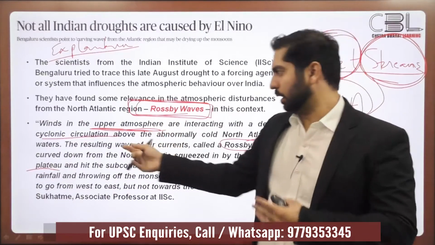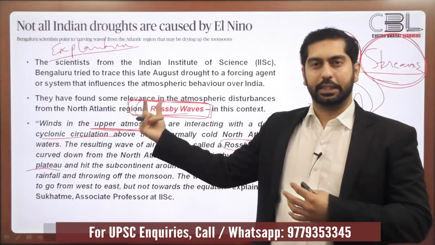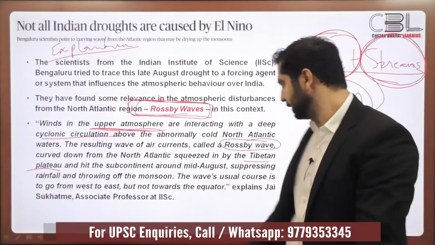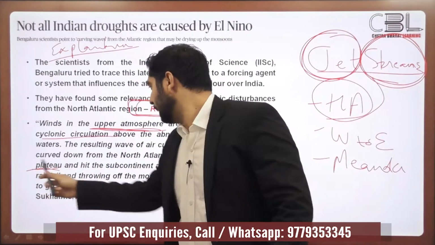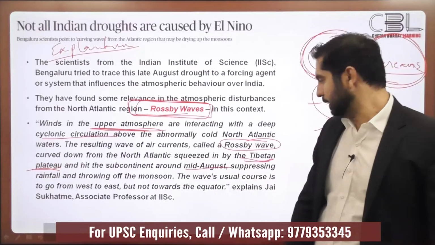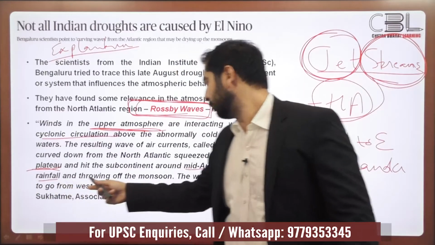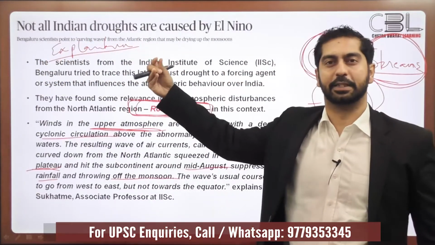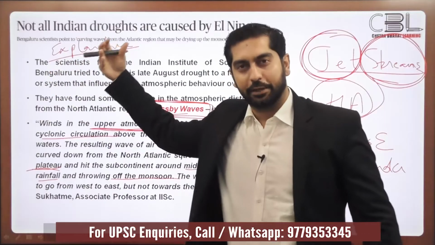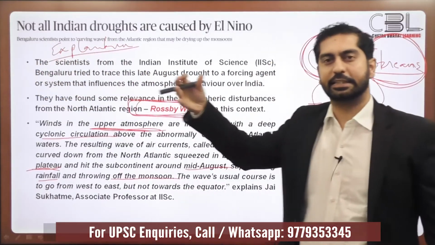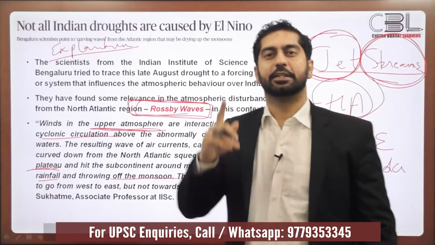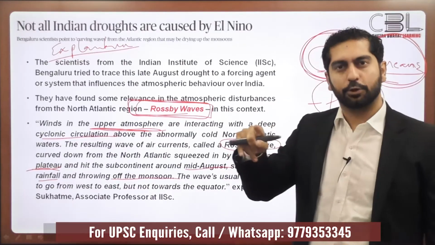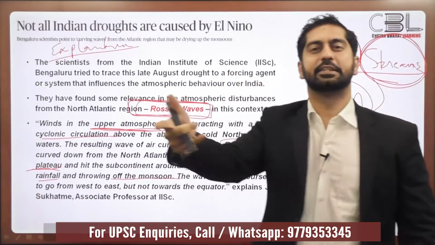An air wave, a low pressure cyclonic circulation generated from the Rossby waves, was pushed in, squeezed in towards the Tibetan region just to the north of India, and hit the subcontinent around mid-August, suppressing the rainfall and throwing off the monsoon. This cyclonic disturbance from the North Atlantic region, with the help of Rossby waves, gets sucked in towards the Tibetan region around mid-August, and this low pressure cyclonic circulation suppresses the monsoons in India.